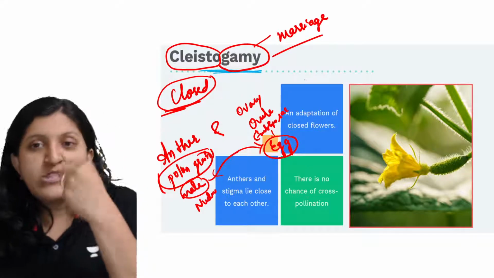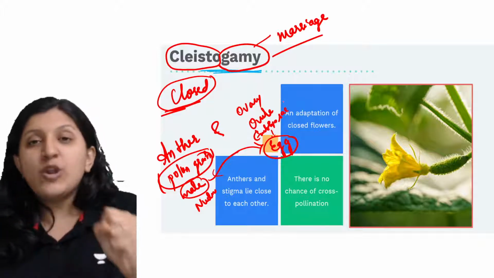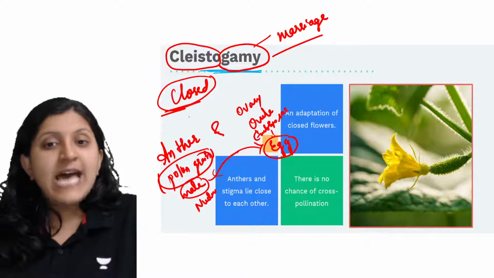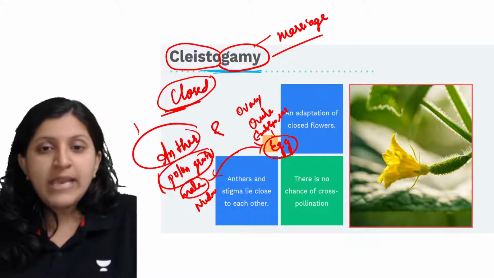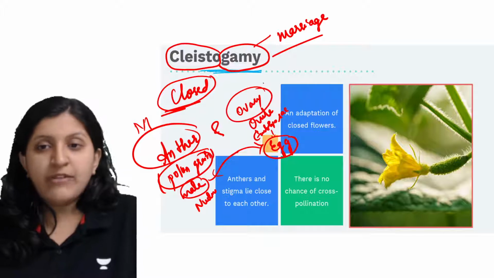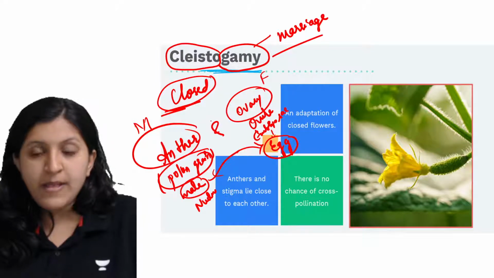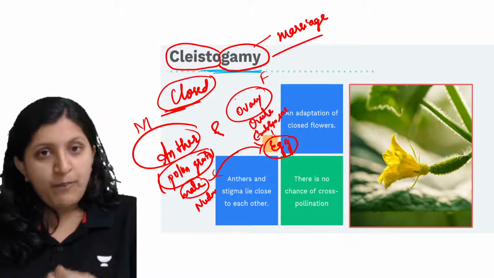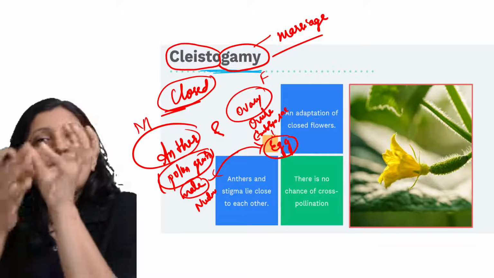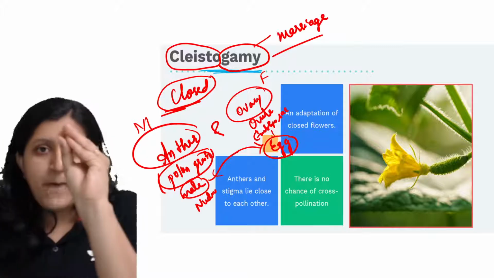Cleisto means closed, gammy is marriage, so it is a closed marriage. Inside the closed flower you can find the male reproductive system, and inside the same flower the female reproductive system. They are in close proximity as the flower has not bloomed and is completely closed.